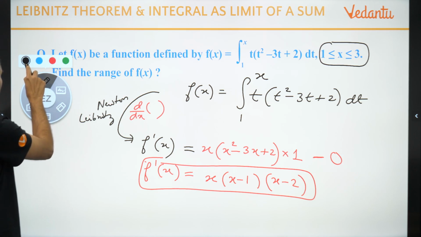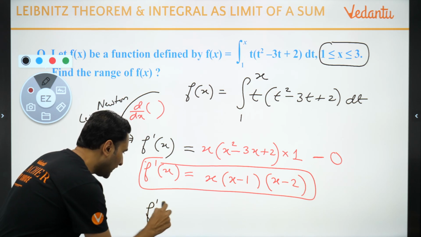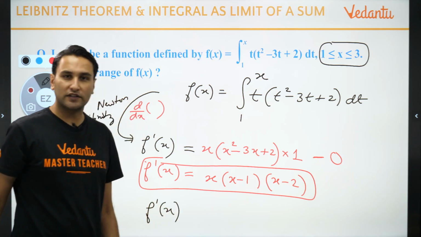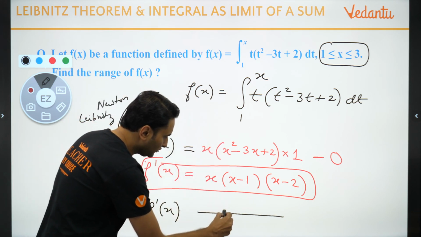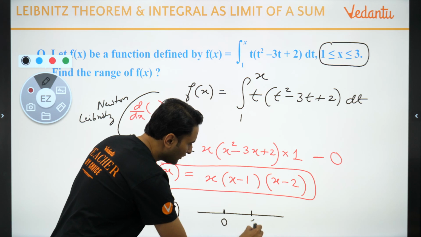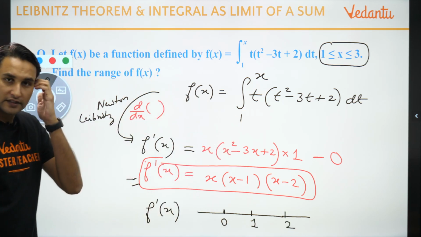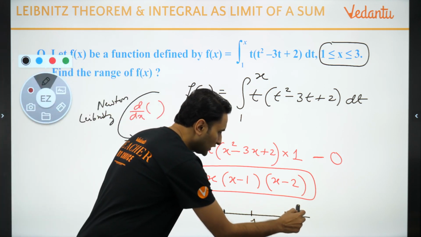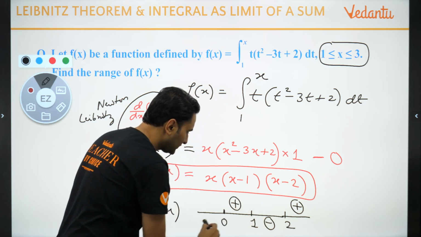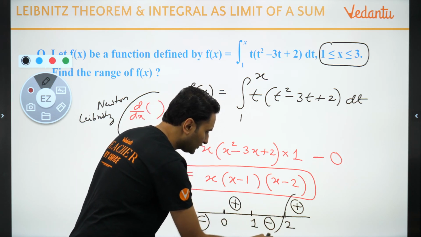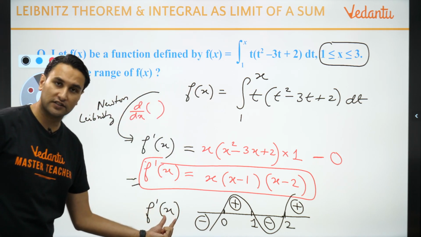नेक्स्ट स्टेप बच्चों क्या होता है अपना? हम देखते हैं f dash x अपना साइन कैसे चेंज करता है. So f dash x, let's see how does it change its sign. So it changes its sign at, this is 0, this is 0, this is 1 and this is 2, right? साइन चेंज कैसे होगा बच्चों? वेवी कर्व प्लस माइनस, remember the wavy curve? This is how the f dash x changes its sign.